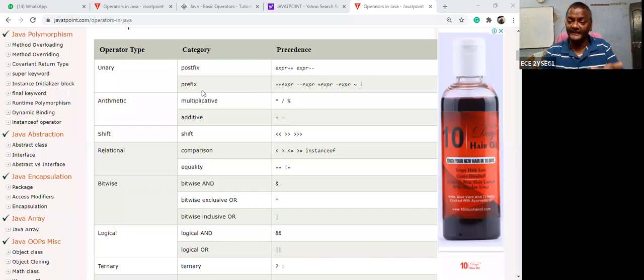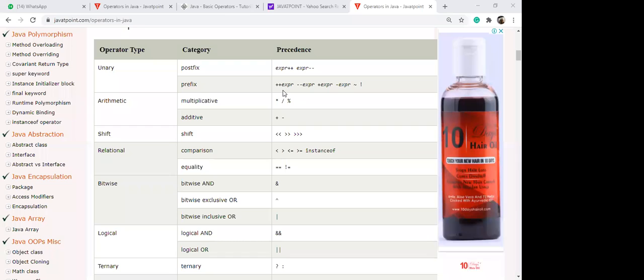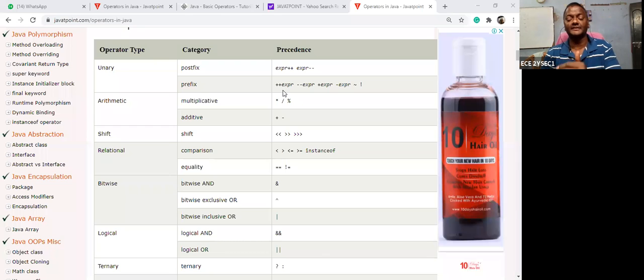Now what happens in the prefix? What is the meaning of the prefix? That means first increment. Let us take x is equal to 4, plus plus x. Is it prefix or postfix? Prefix. Prefix stands for increment first. So 4 will be incremented to 5, and then 5 will be stored in the x register, the memory location. In the postfix, first the value is stored. What is the x value? 4. In the x register only 4 is stored, but the output is 5. So whenever you access the x value again, it is only 4.